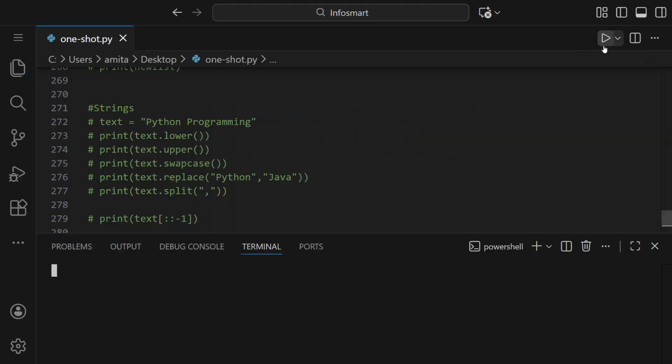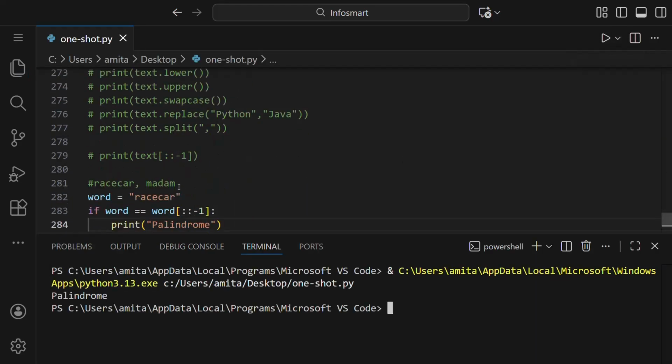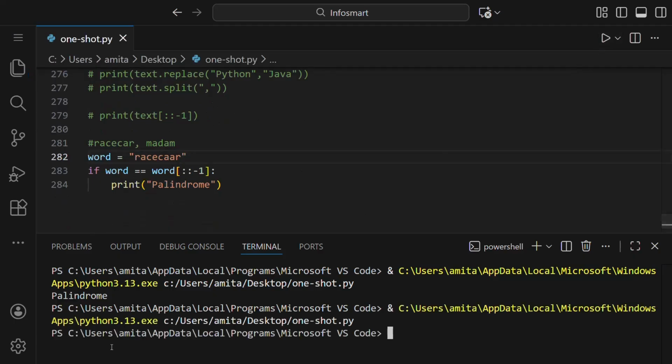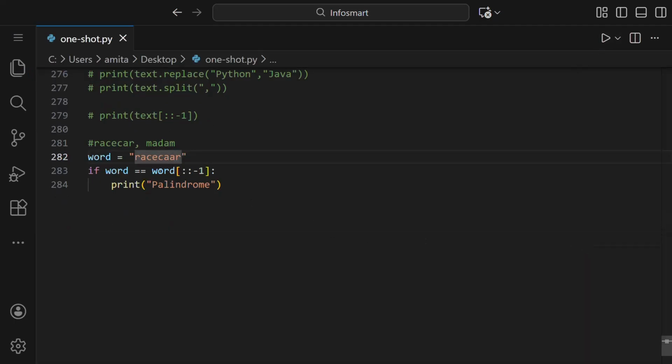So let us run this. You can see it said palindrome. If it's not racecar, you can see we did not get anything because it's not a palindrome, and we haven't defined anything to be written when it's not a palindrome.